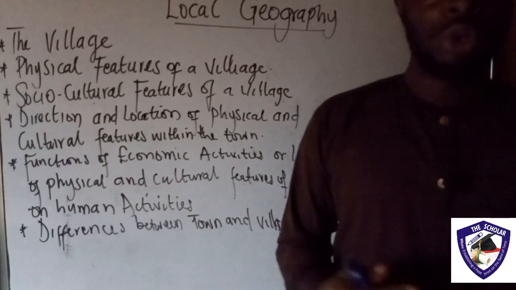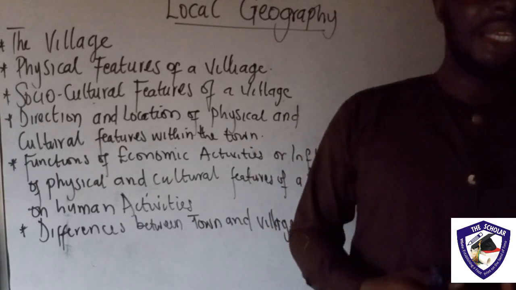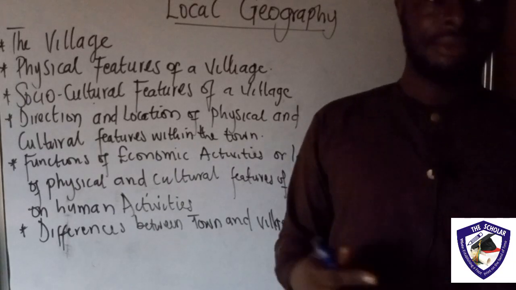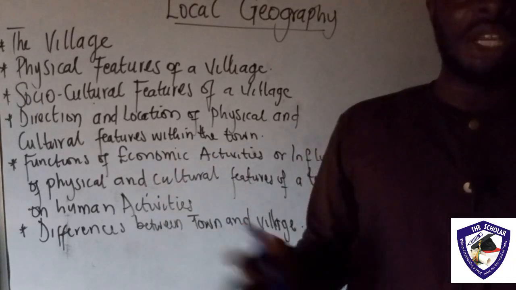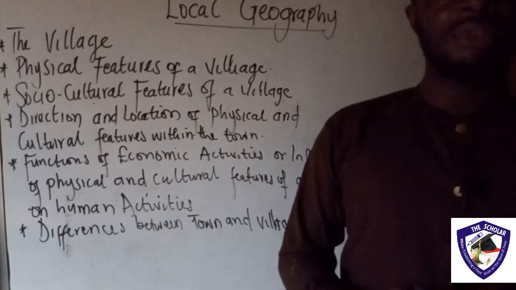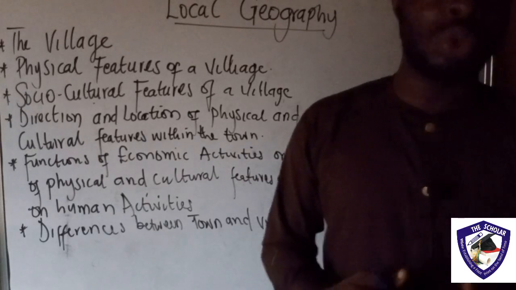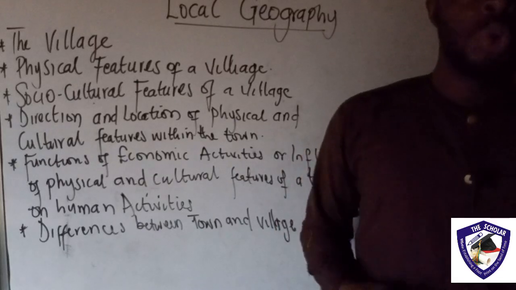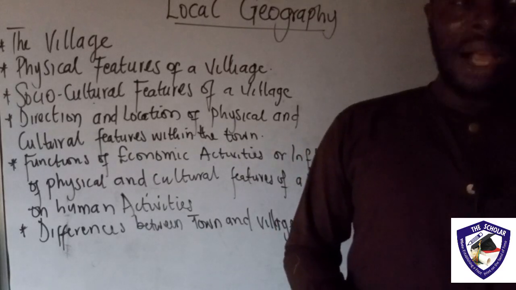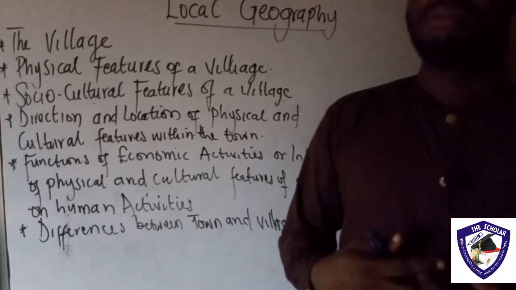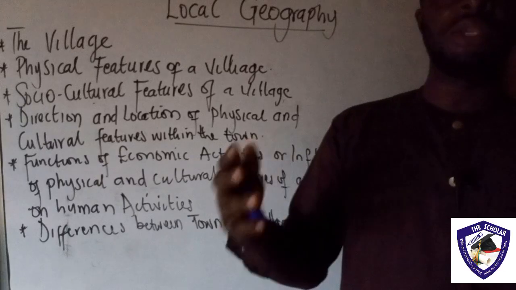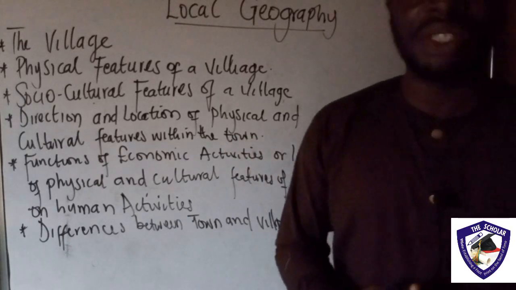Number two is that the population in the town is usually higher, above 2,000 people, compared to the villages, below 2,000 people. In the town, people do not know themselves, while the village has a homogeneous population. They know themselves, they know when they were born, and they can actually trace their history.